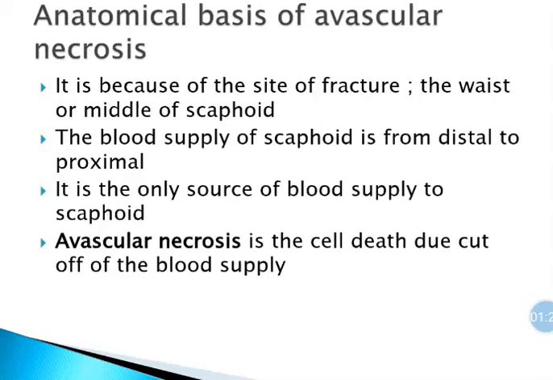Anatomical basis for avascular necrosis is the site itself, the site of fracture, the waist or the middle of scaphoid. Blood supply for scaphoid is from distal to proximal. It is the only source of blood supply to scaphoid. Avascular necrosis is cell death due to cut-off of blood supply.